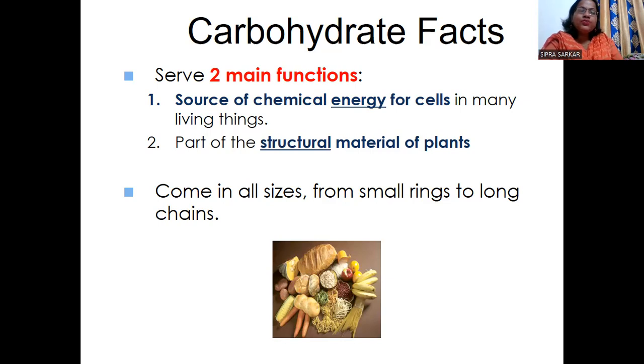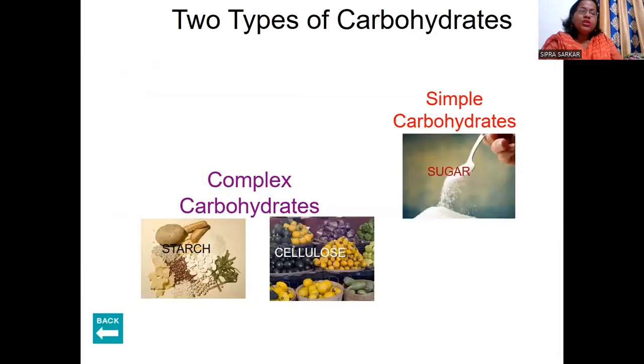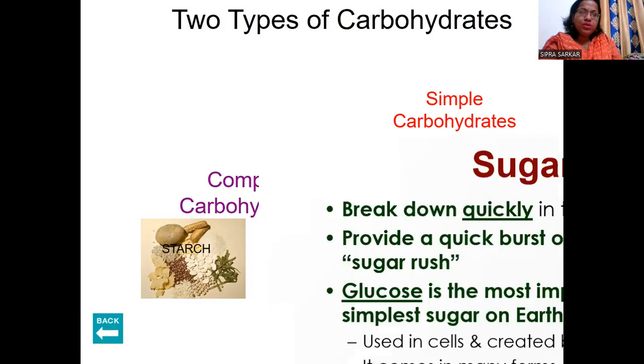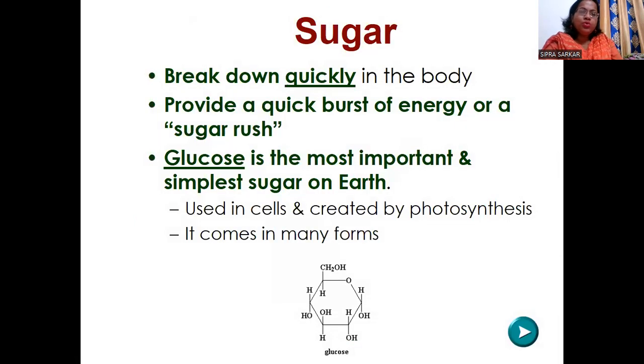Carbohydrates come in all sizes, from small rings to long chains. Like glucose, from photosynthesis, you know that the first molecule, glucose, is a small unit. But the larger units like starch, the polysaccharides, are long chains. So types of carbohydrate are classified into 2 categories: simple carbohydrate and complex carbohydrate. The simple carbohydrates are sugar or glucose, but the complex carbohydrates are starch and cellulose. What is sugar or glucose? They are a single glucose unit.